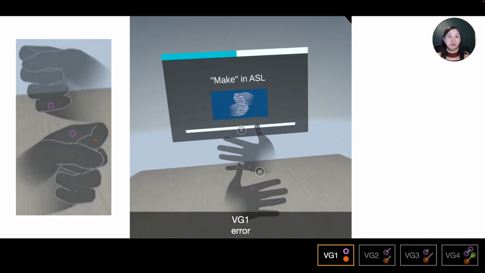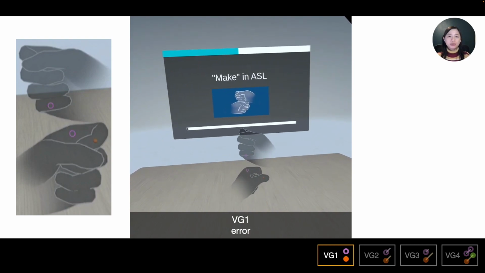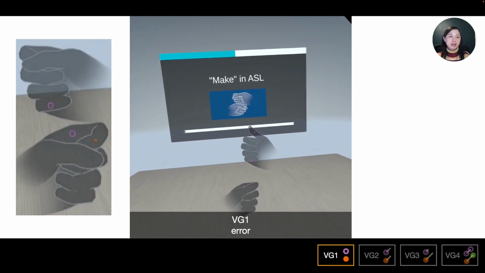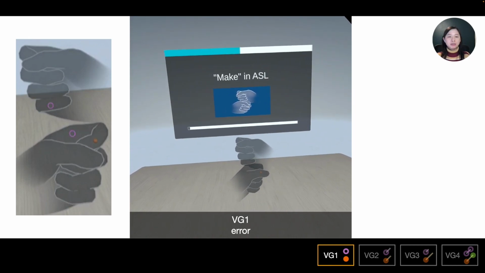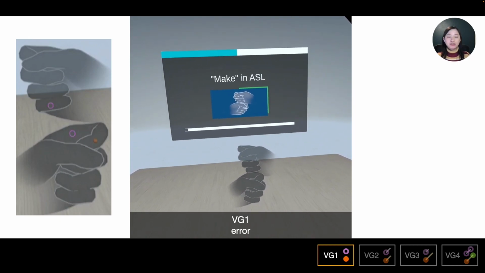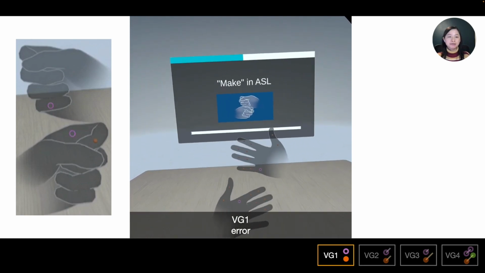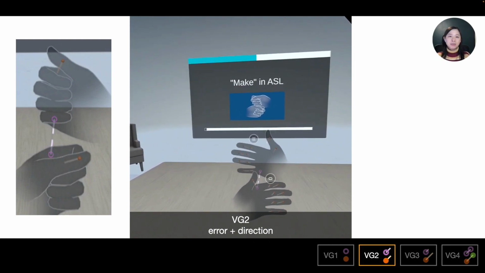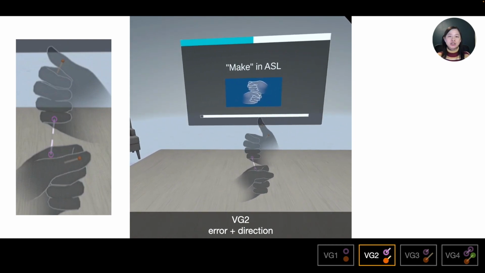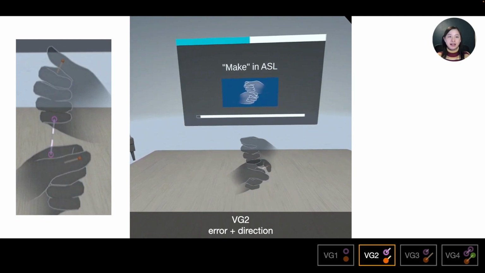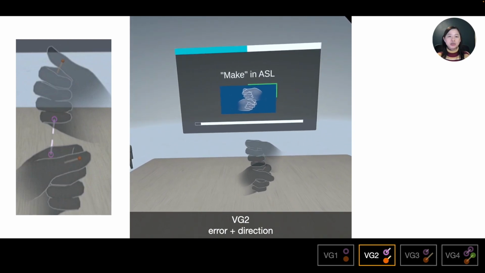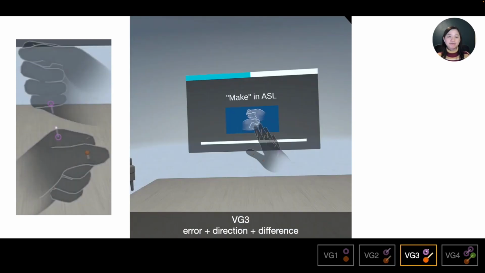So the VG1 contains only the arrow information, where orange balls on the joints represent which joint is not placed properly, indicating an incorrect pose. For double-handed gestures, the purple outline balls indicate which part of the hands are not aligned properly. VG2 contains 2 types of information. Compared to VG1, it has the additional information of direction. The line extending from the orange and purple outline balls guides the user to move to the target position.